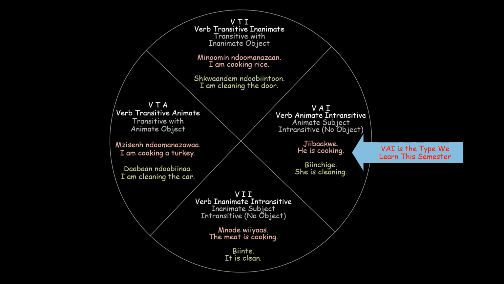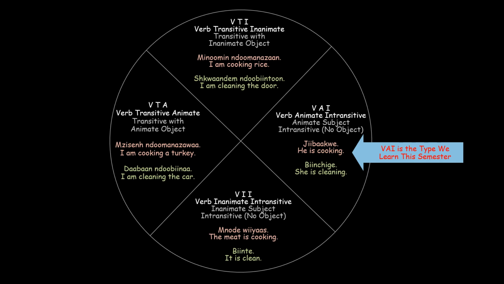In the next section, we look at VII, a verb. It's an inanimate subject. That means the subject or the thing doing the action is not alive. And it's an intransitive verb as well as the one we just looked at. So it takes on no object. There is no receiver of the action in a VII. Examples, menode wias. The meat is cooking. The meat is the subject. Menode wias. And the second example, binte. It is clean. It is the subject of the sentence.